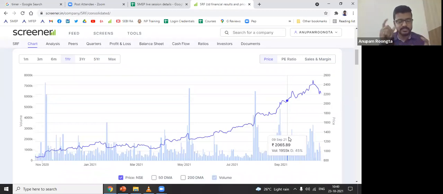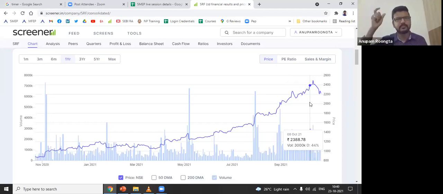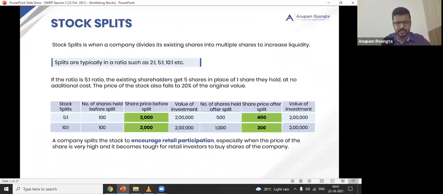Right? So just think about it, don't get confused. So let's say the price was 11,000. Now they will show it as, for example, on 8th October, it was 2,388. The price it is showing on 8th October is 2,388. Actually, if you saw on 8th October, the price was somewhere around 11,000, whatever it was, say 11, 10, 12,000. But now it is showing it was at 2,388. Why? Because they have adjusted the price as per the bonus which was announced on 13th of October, or which was implemented on 13th of October. Yeah, I hope I was able to clarify that.